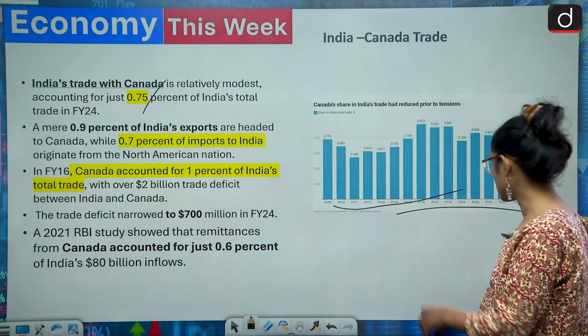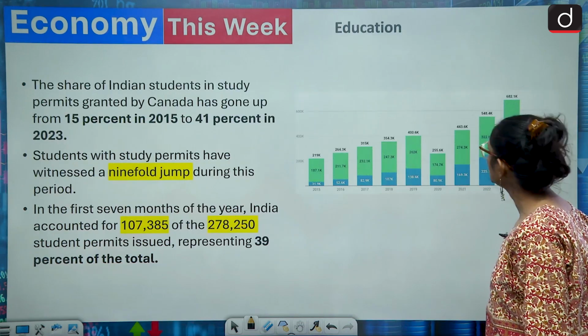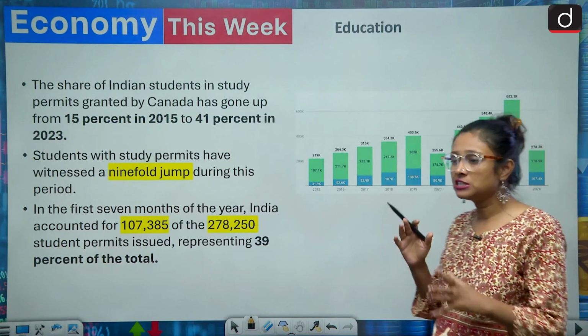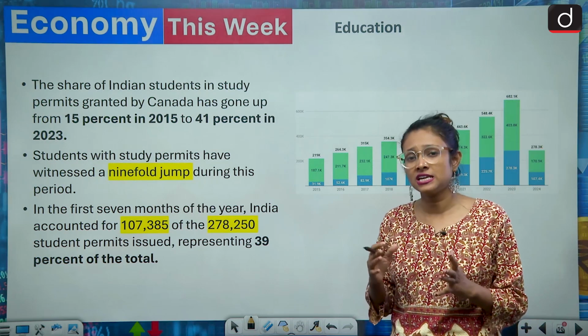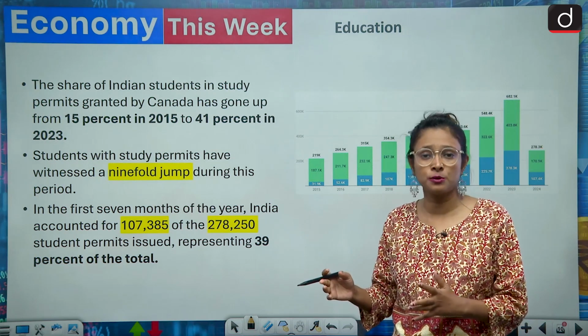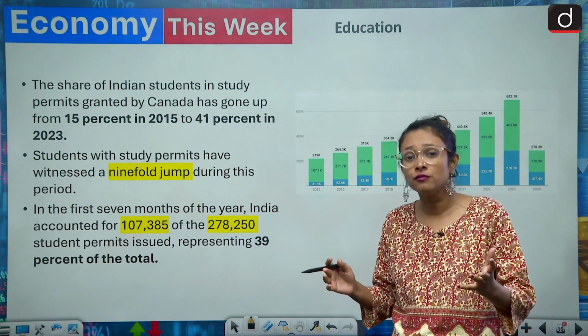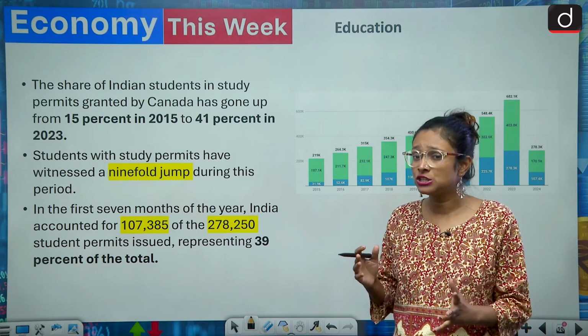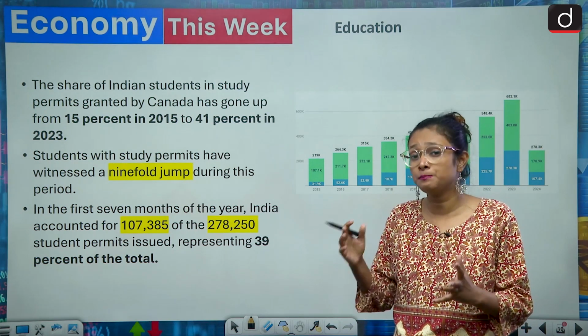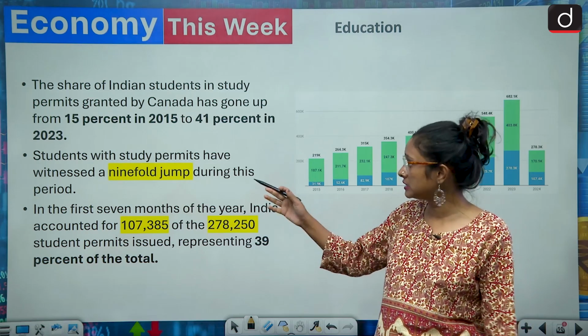However, there is a question: in terms of trade, India and Canada might not hurt each other because they have other options to move to. But in terms of education and tourism, it will have a major impact. And why is it so? So here is the data.